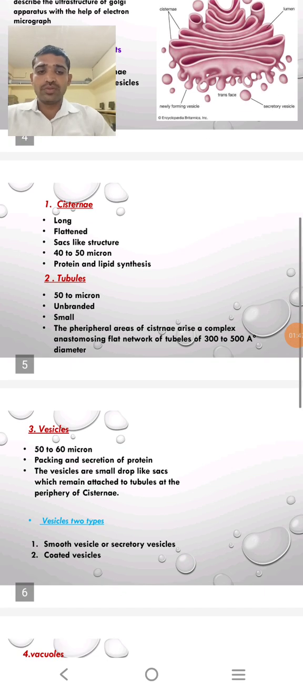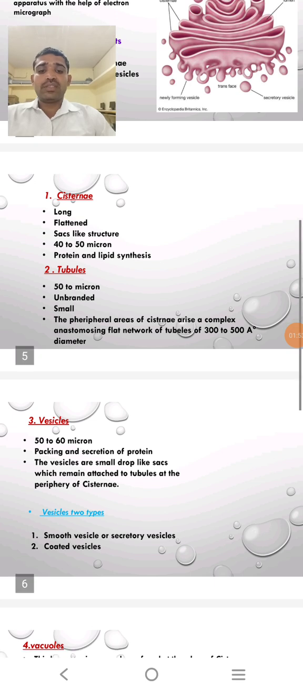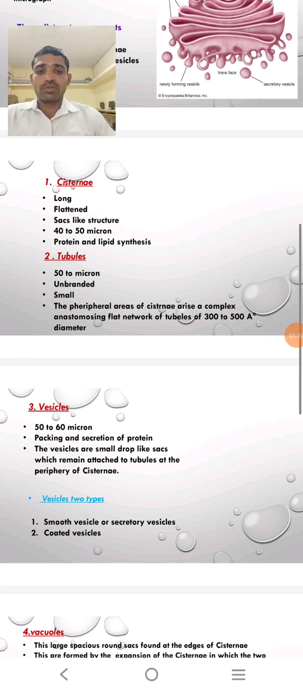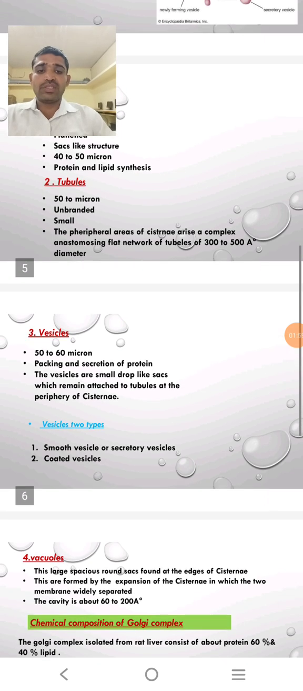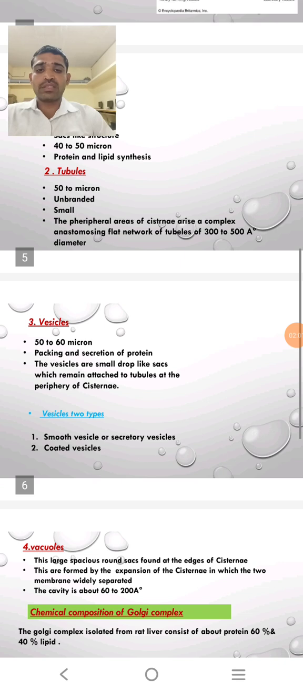Second one is tubules. Tubules are 50 micron in diameter. They are unbranched and small. At the peripheral area of the cisternae arises a complex anastomosing flat network of tubules of 300 to 500 angstrom unit diameter.